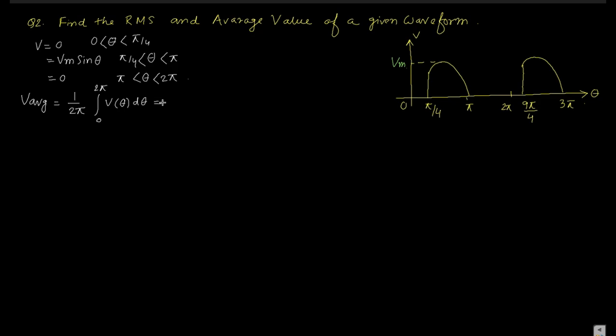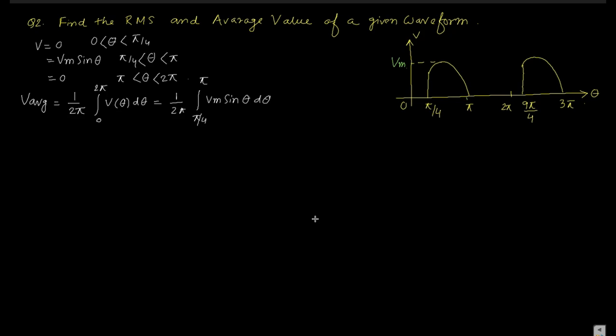Elaborately, it becomes 1 by 2 pi, then in a bracket: integration 0 to pi by 4 of 0 d theta, then pi by 4 to pi Vm sin theta d theta, then pi to 2 pi 0 d theta.